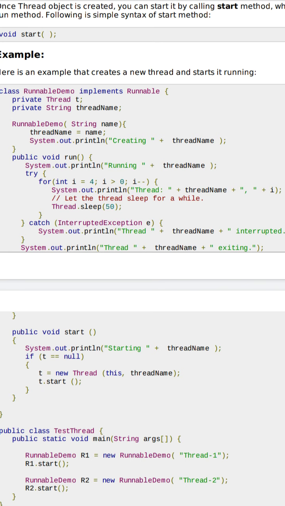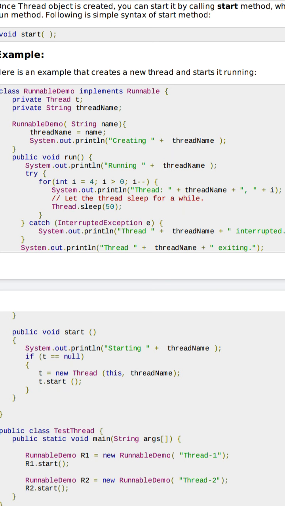Here it comes into the try and catch block. If any error comes, it will be caught in this block through InterruptedException e. In the try block, you can see for int i equals 4, i greater than 0, i minus minus, that means decremented. System.out.println the thread plus threadName plus i.